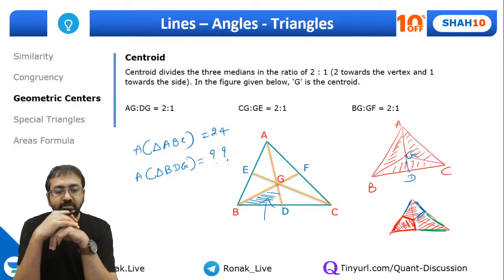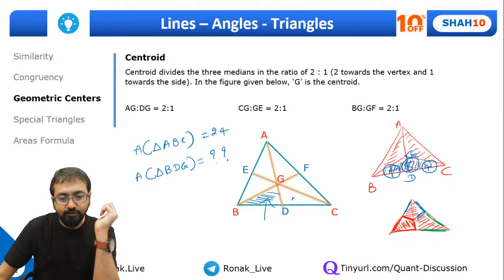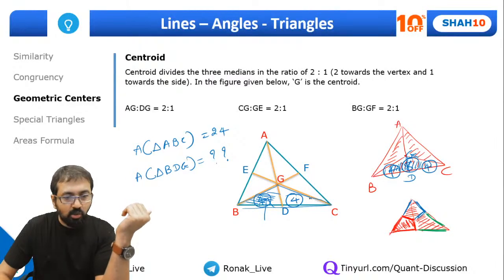BGD will not be 12. How can it be 12, Shubhankar? See, please understand, didn't I just mention this complete area will be 1/3 of the total area. So can I say this will be 8 units? So this has to be 4 units and this has to be 4 units. Of course, this will be 4 and this will be 4, because this complete BGC is 1/3 of the complete triangle. I've just explained that. So this has to be 4 and 4. Have you understood this? Right? So you should be able to figure out these points.